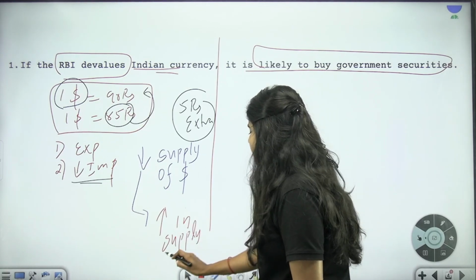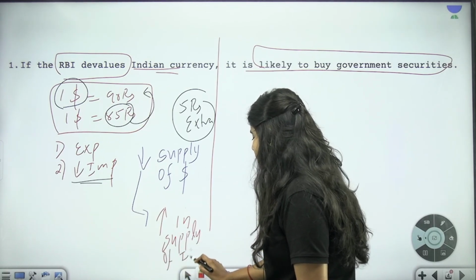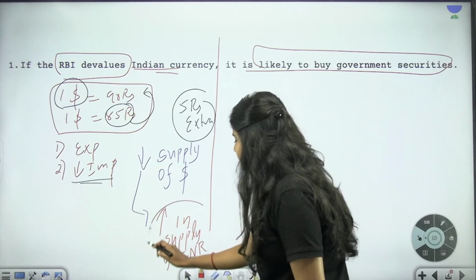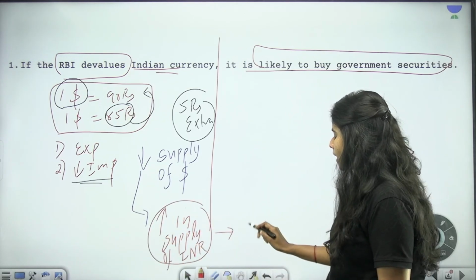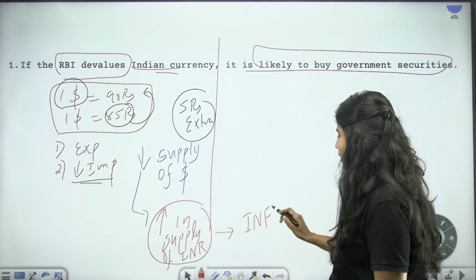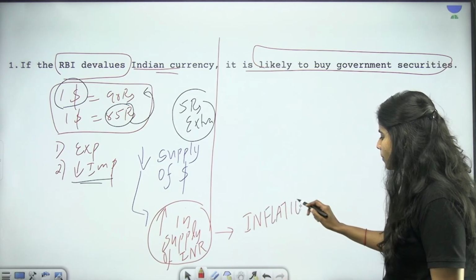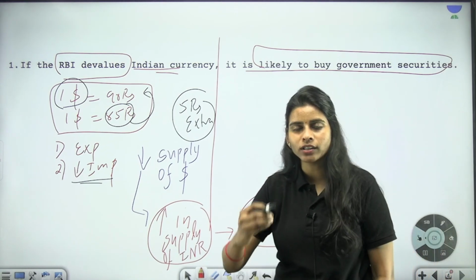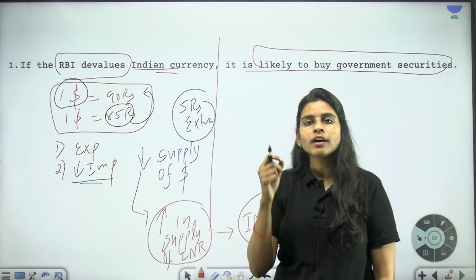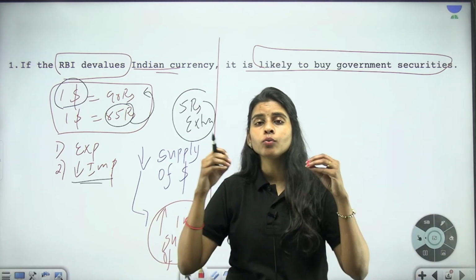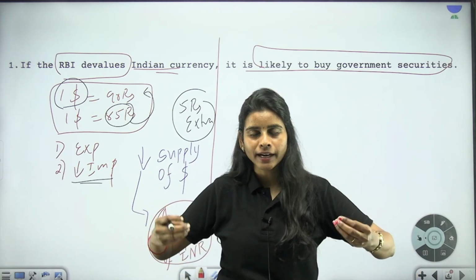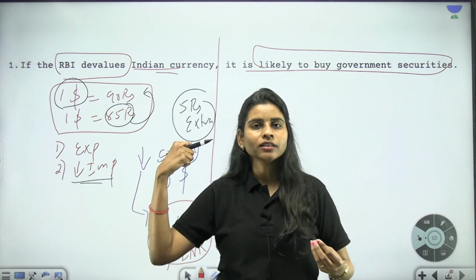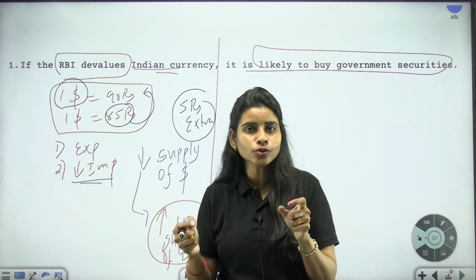So whenever the supply of Indian rupees is increased, this condition is likely to lead to inflation. That is, if the money supply in the market is increased, it can lead to a condition of inflation. So if the government does not want to increase money supply so as to tackle the inflation-related issues, what does it have to do?